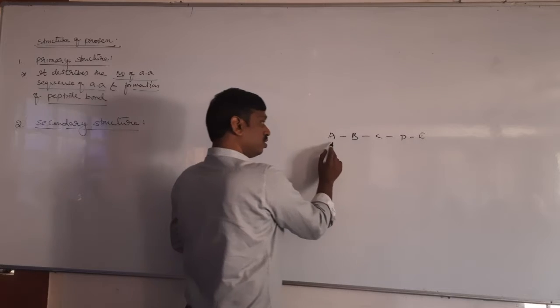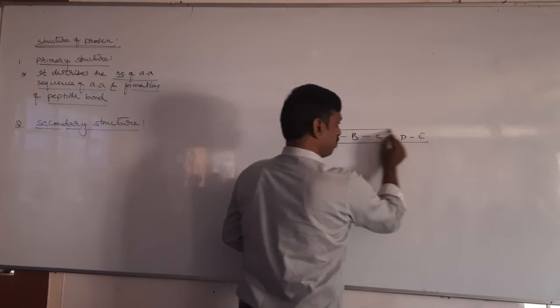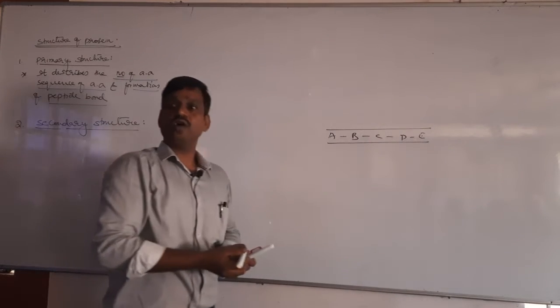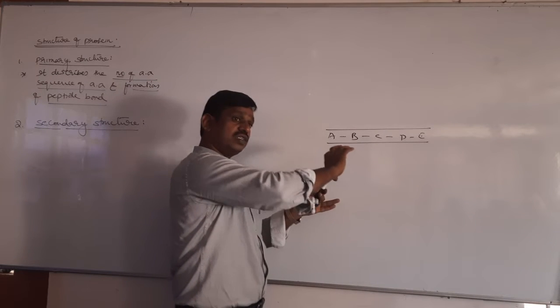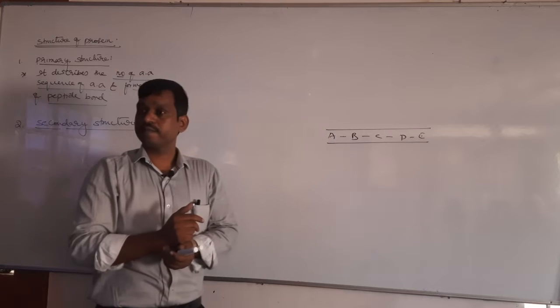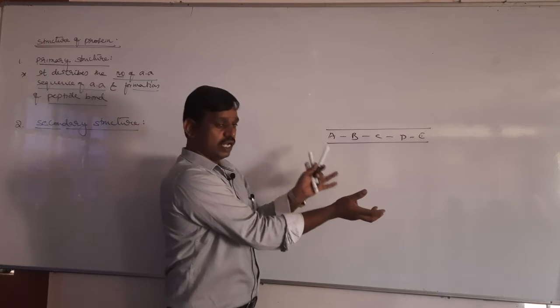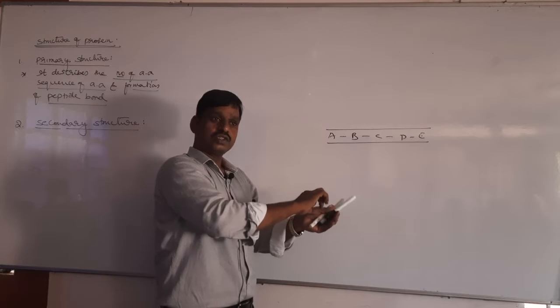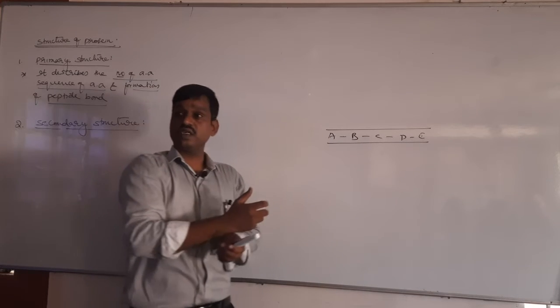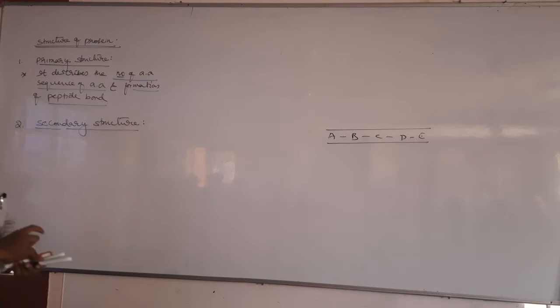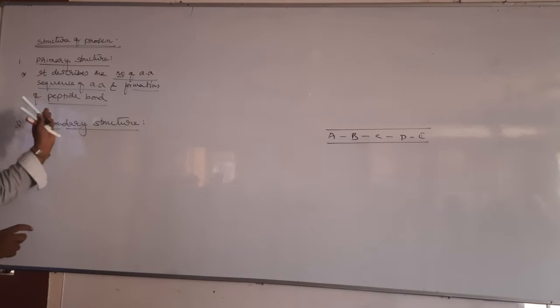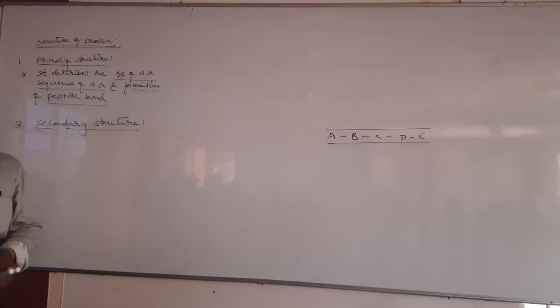Is all this peptide chain present as a linear long chain? No. It exists in the form of folding. It may be folded to the right-hand side, it may be folded to the left-hand side. Therefore there is folding present in the polypeptide chain, and that folding pattern is explained by secondary structure. Therefore secondary structure of protein describes the folding pattern.